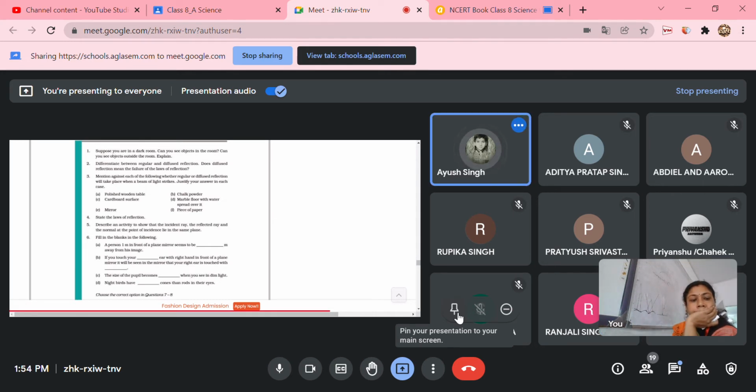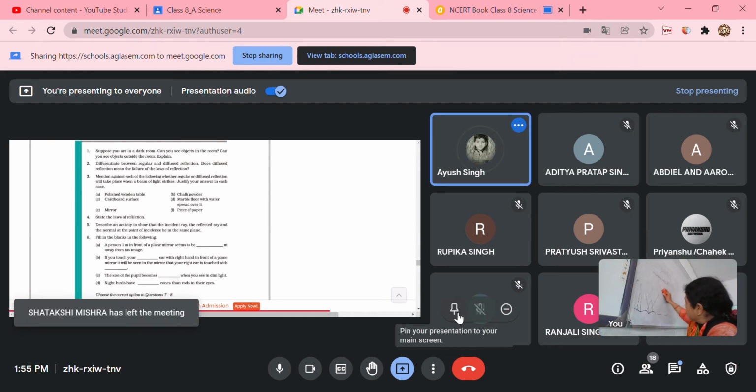Mention against each of the following whether regular or diffuse reflection will take place when a beam of light strikes. Justify your answer in each case. A. Polished wooden table. Yes, Ayush, give the answer.